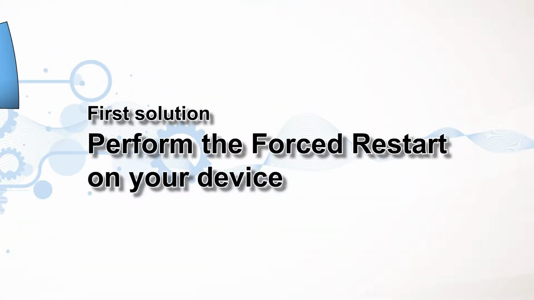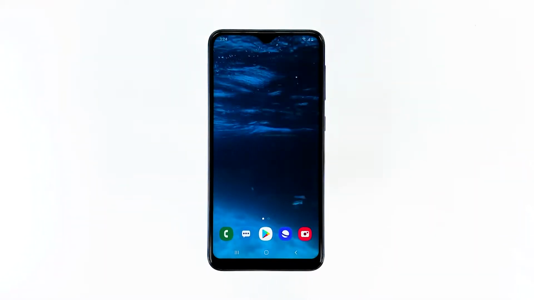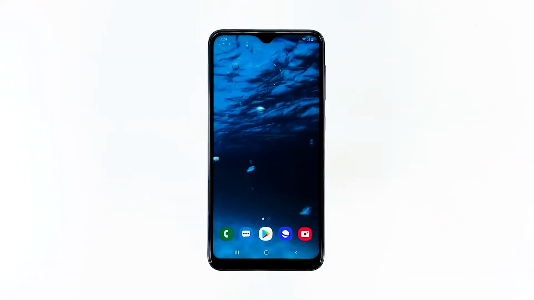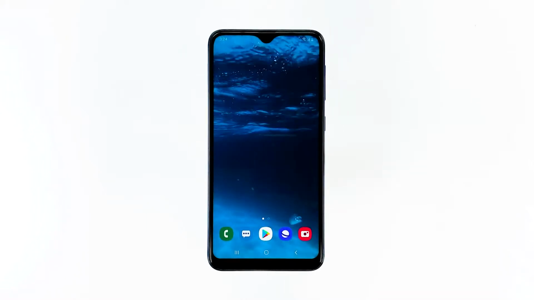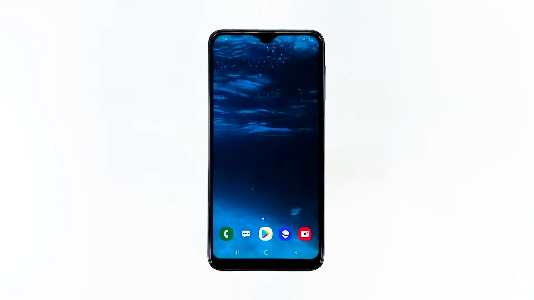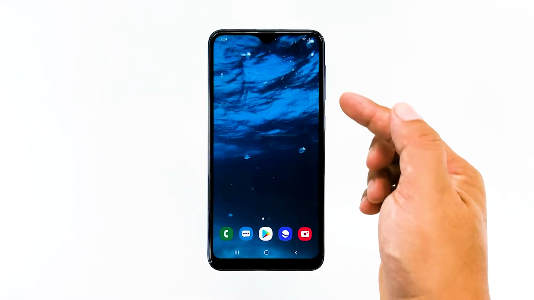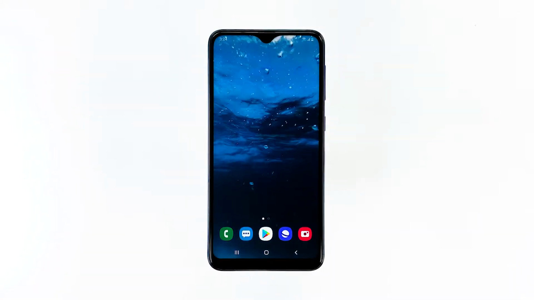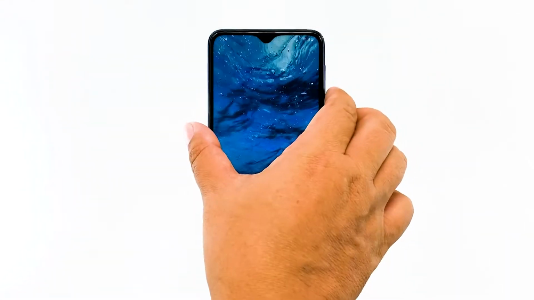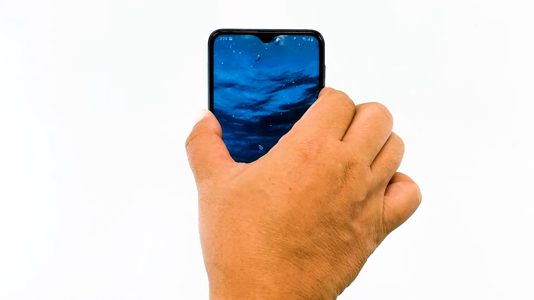First solution, perform the forced restart on your device. Performance issues can always be attributed to the firmware, and so the first thing you have to do if your phone is running so slow is the forced restart. It is a simulated battery removal that will refresh your phone's memory and reload its applications and services. To do it, press the volume down button and the power key at the same time, and then hold them together for 10 seconds or until the logo shows.